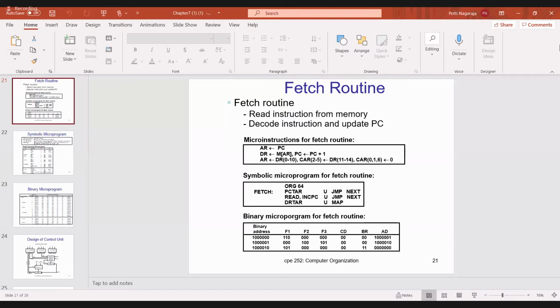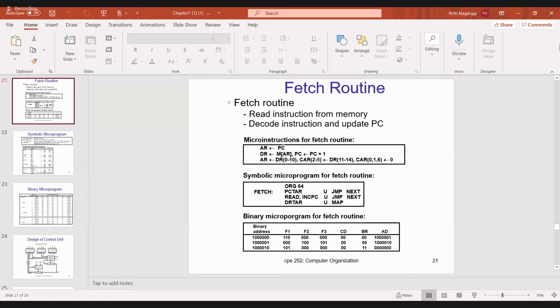In that, F1, F2, F3 are 3 micro operations, 3 bits each, then CD 2 bits, BR 2 bits, then AD 7 bits address. These are the points. And last class I explained the fetch routine. During the fetch routine, we read the instruction from memory, then decode the instruction, and then update the program counter by incrementing by 1. This I already explained.